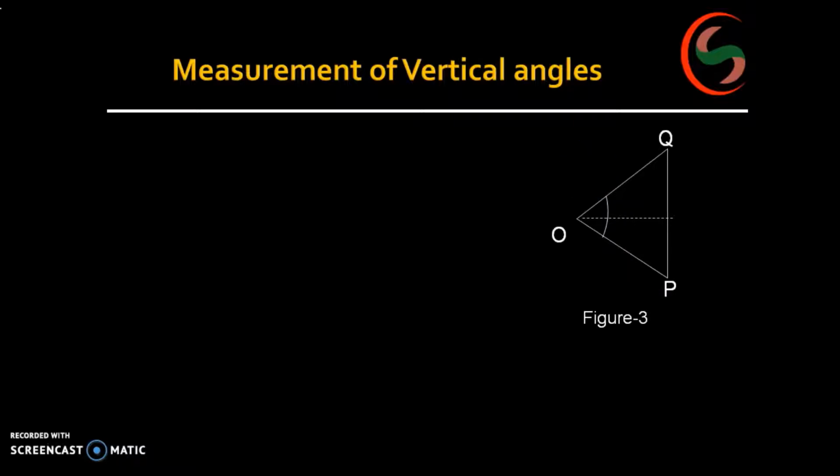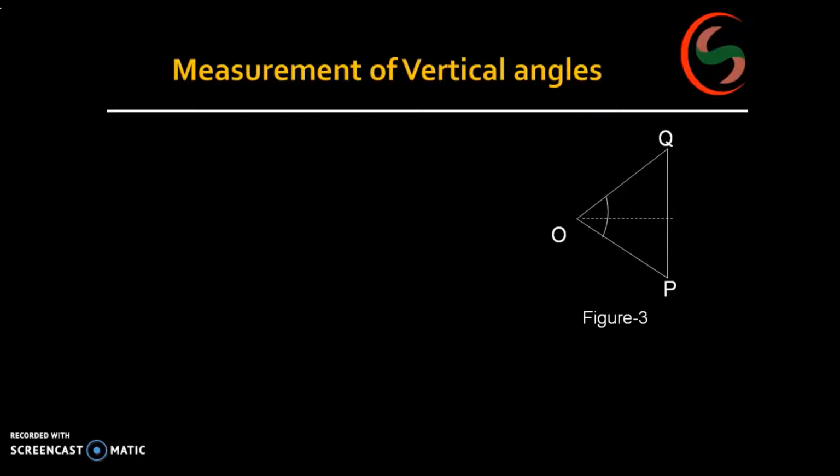How to do it? You will have a vertical clamp. See, I am using the clamp and tangent screw. What is the purpose of the clamp? The clamp is for approximate bisection, whereas the tangent screw is for exact bisection.